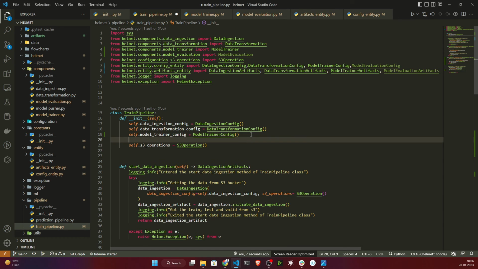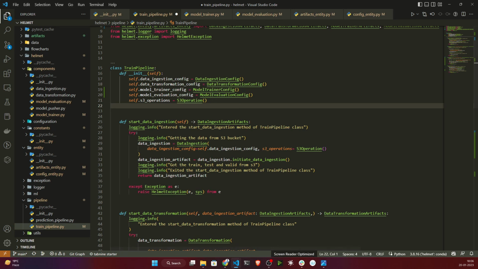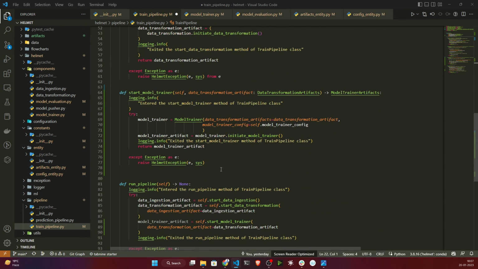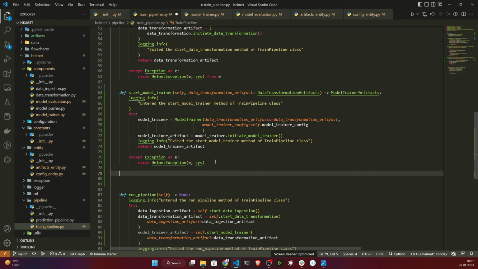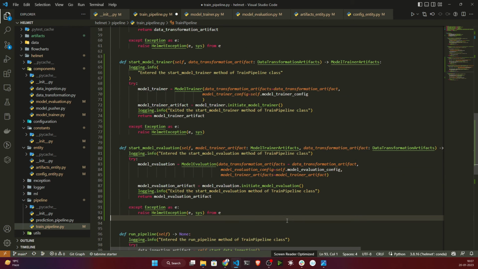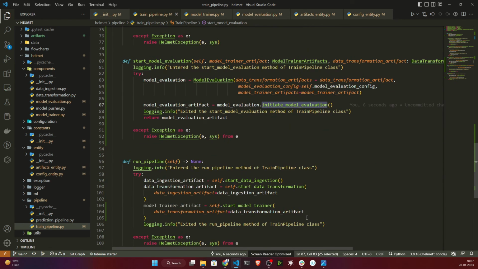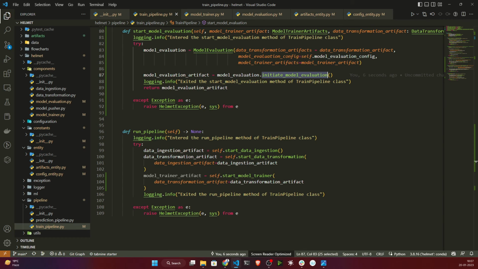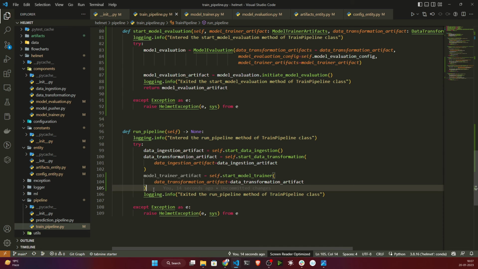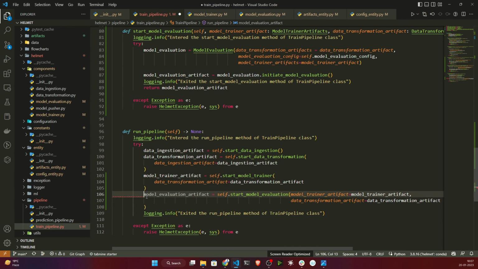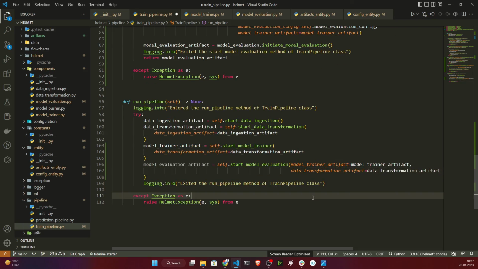Then I will initialize the model evaluation configuration inside this class. Now I will create one method called start model evaluation after model training. We have prepared start model evaluation, so it will basically start your model evaluation, and it will run initiate model evaluation. Now I also need to mention this inside my run pipeline. So everything is perfect.